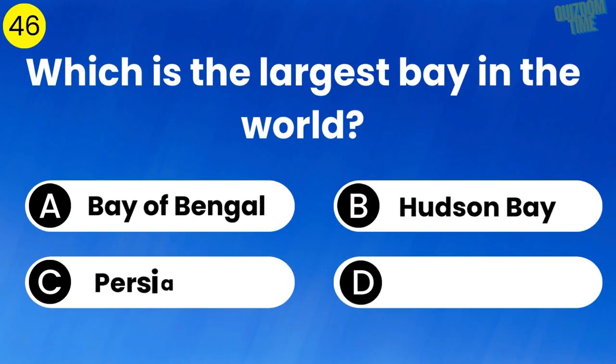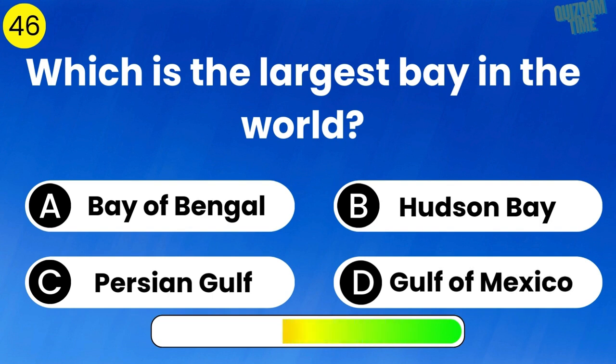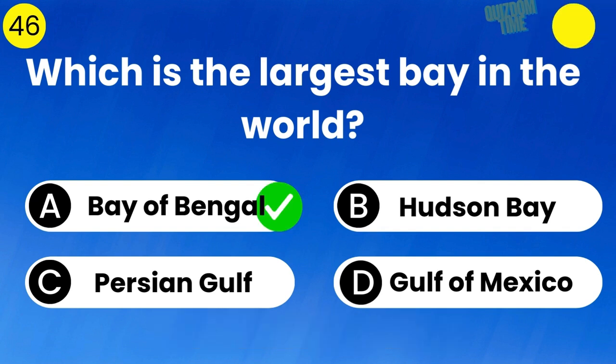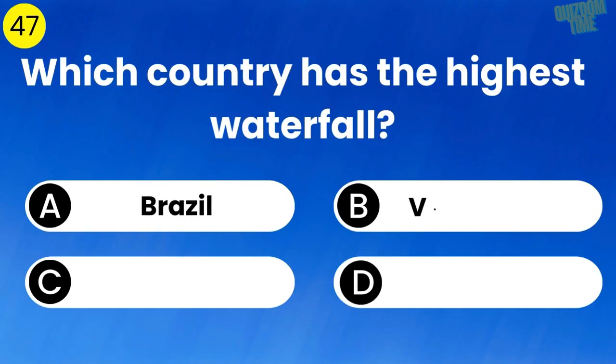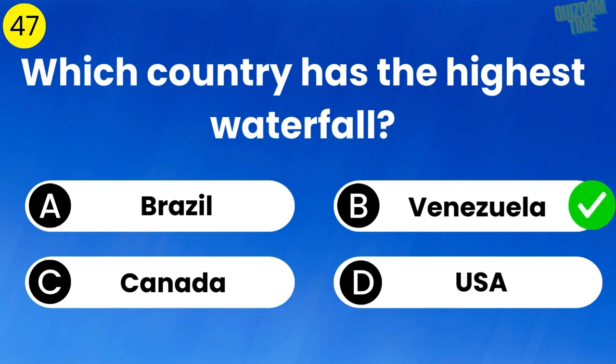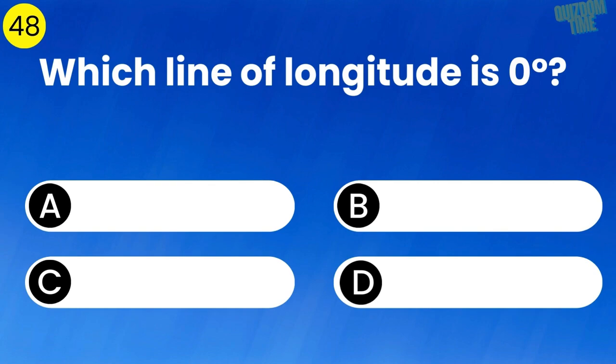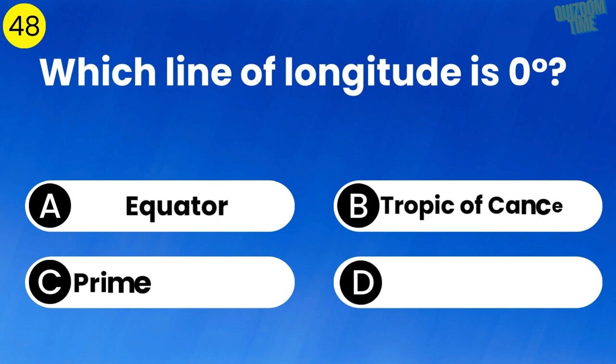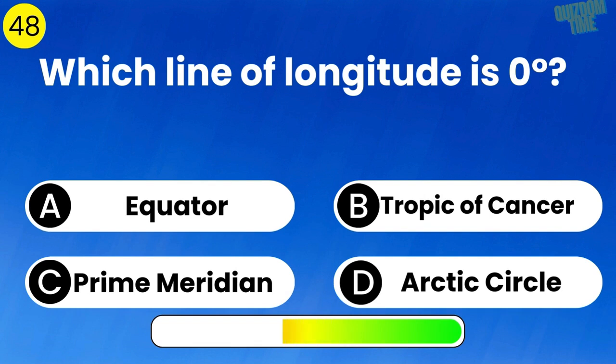Which is the largest bay in the world? The answer is Bay of Bengal. Which country has the highest waterfall? The answer is Venezuela. Which line of longitude is 0 degrees? The answer is prime meridian.